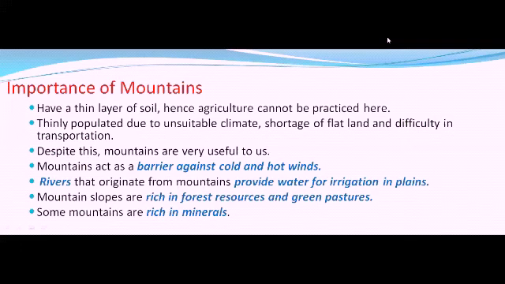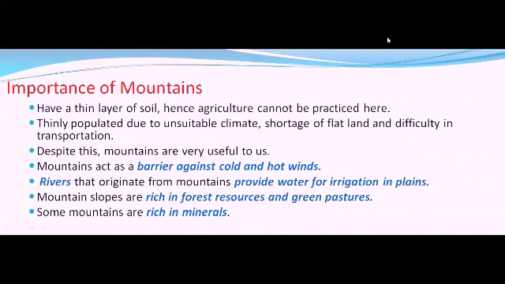So let us quickly see once again the important points about the mountains. They have a very thin layer of soil, which is not suitable for agriculture. Due to this, they are very thinly populated because of the unsuitable climate, shortage of flat land, and difficulty in transportation. Whereas, on the positive side, they act as a barrier. They protect us from cold and hot winds. Many rivers originate from the mountains.